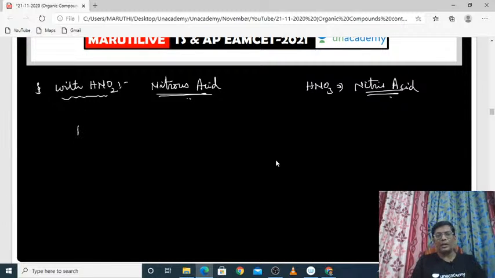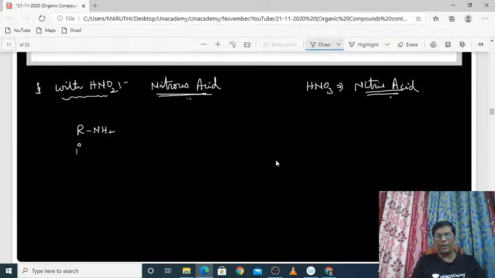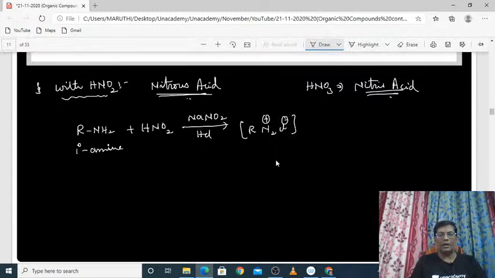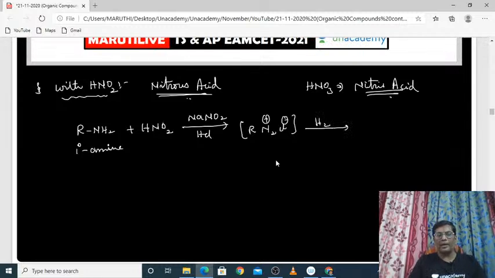Again I am taking the same primary amine. When it reacts with nitrous acid, HNO2, in the presence of NaNO2 as well as HCl, in the presence of these two, what will happen? These primary amines will react with nitrous acid and produce one salt, called a diazonium salt. Once you do hydrolysis to this, it will produce ROH and nitrogen gas as well as HCl.